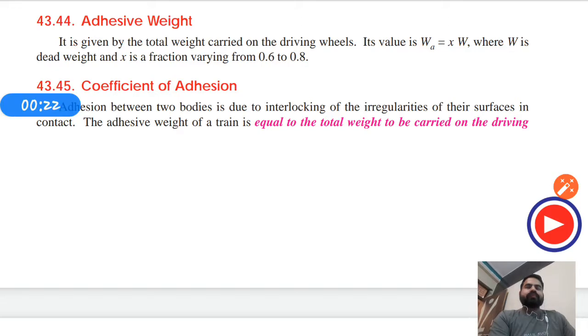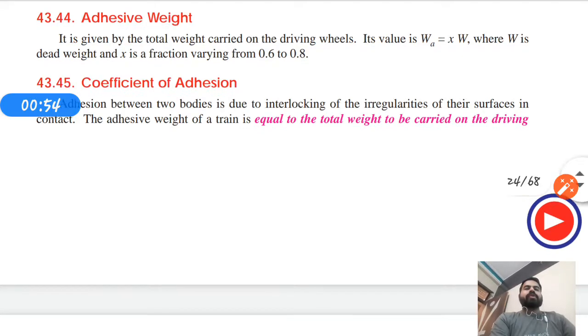As we all know, the adhesive weight is the total weight carried on the driving wheels and is denoted by WA, which is always less than the dead weight. So we can say WA equals XW, where X is a fraction varying from 0.6 to 0.8 and W is the dead weight.